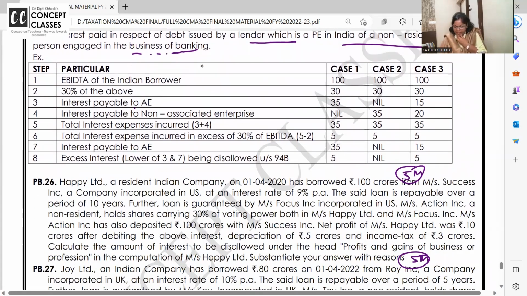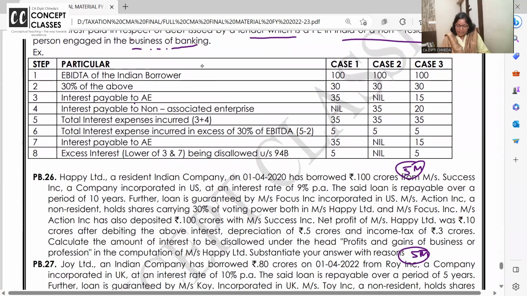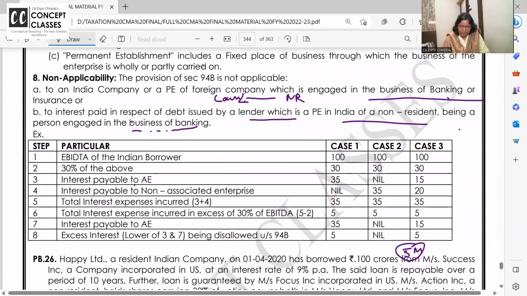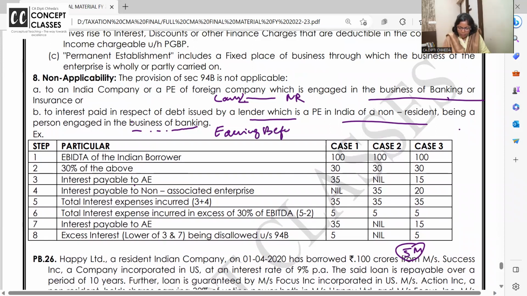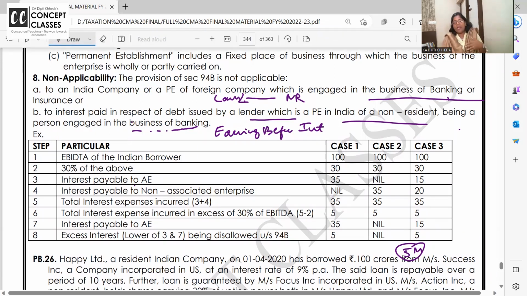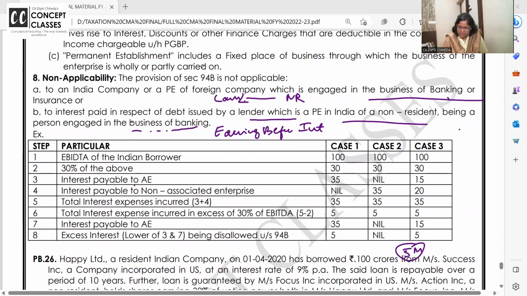Look, let us solve one example as good as, and then 2 problems also. EBITDA, earnings before interest. If the full form of EBITDA is not written anywhere, please write it down. If they give earning after interest, you have to add back interest, depreciation and taxes. So if that is 100, how much interest is allowed? 30. But how much interest have you paid? 35. So madam, 5 extra is to be disallowed.